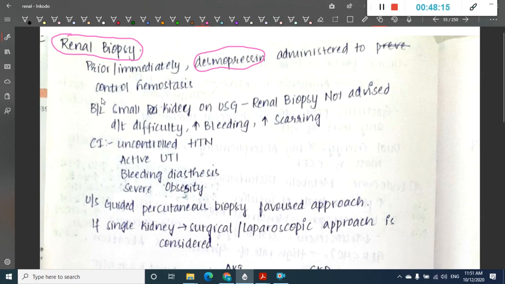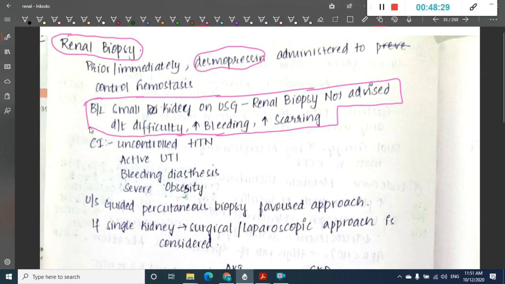If bilaterally small kidneys are seen, then renal biopsy is not advised. Why? Because of increased bleeding, and there is increased scarring, and also because they are small kidneys, it is very difficult to perform renal biopsy.